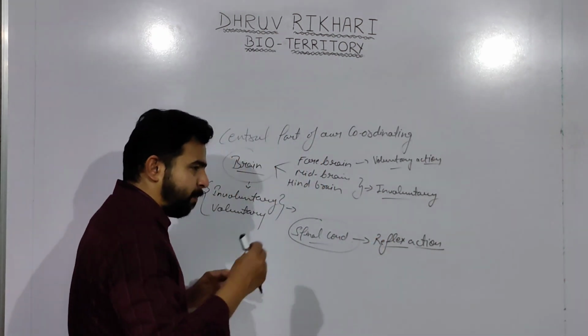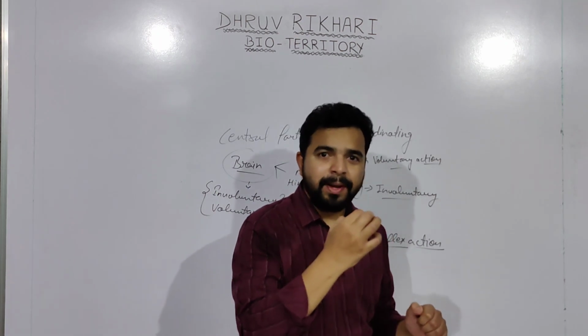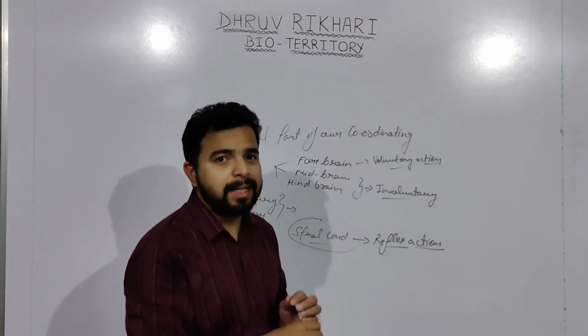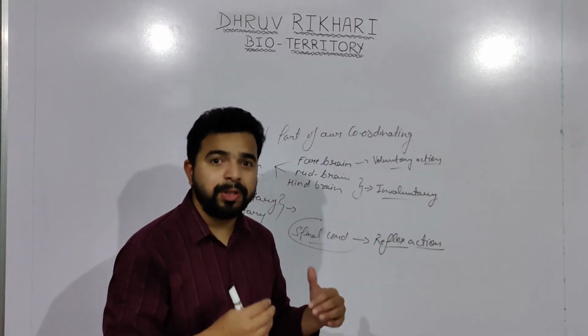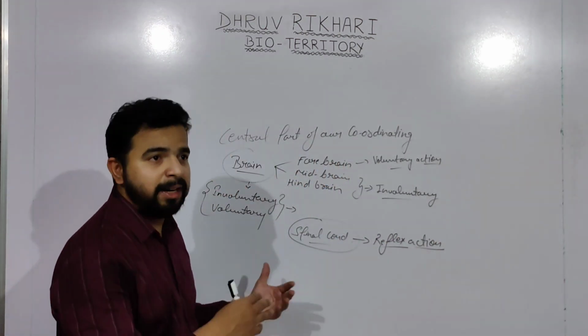So the pain which you feel comes at a slower rate as compared to the response you give towards the stimulus, right? Those are the functions of the spinal cord.